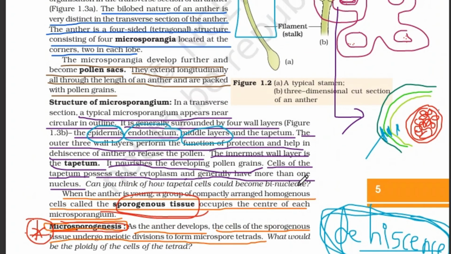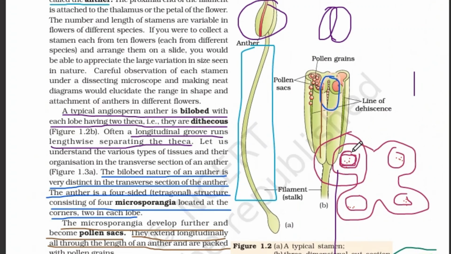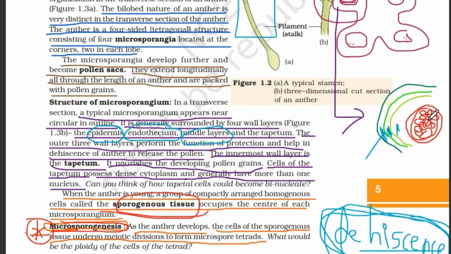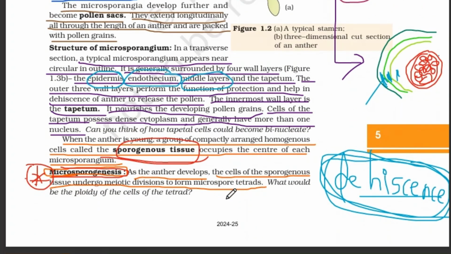So the cells of this sporogenous tissue undergo meiosis. Meiosis means that when a group of cells or a cell is in diploid condition, reduction division happens and they become haploid. And they form microspore tetrads. Sporogenous tissue undergoes meiosis and forms microspore tetrads.